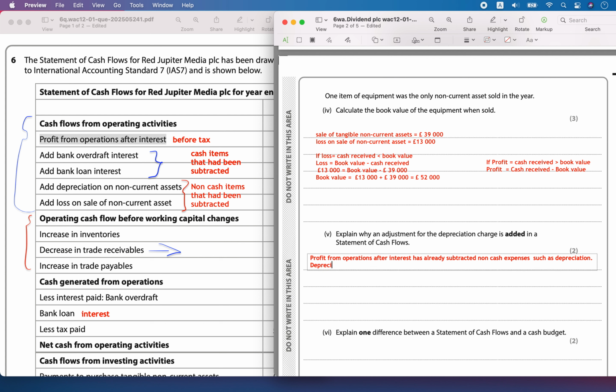And depreciation doesn't indicate a cash expense. It is not a cash expense, but you have already subtracted it.